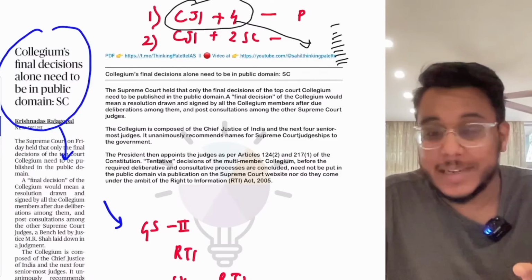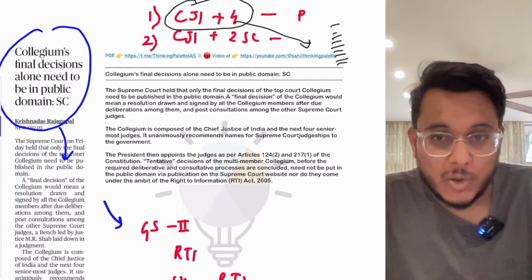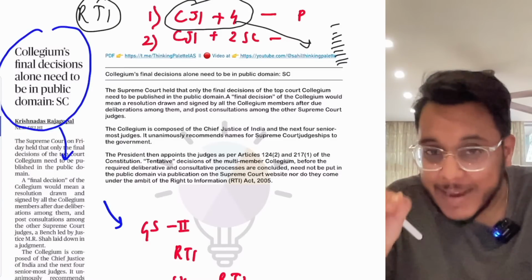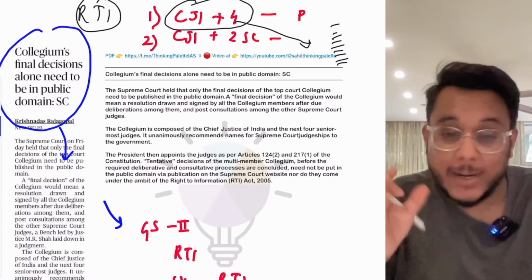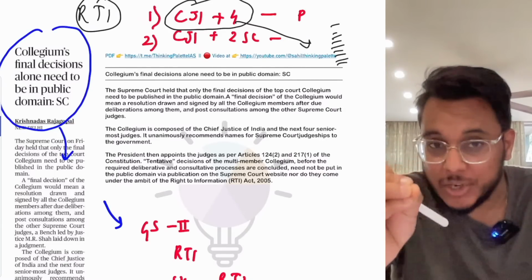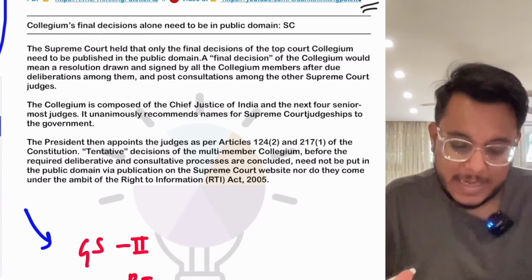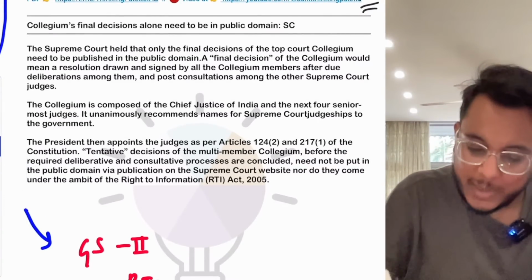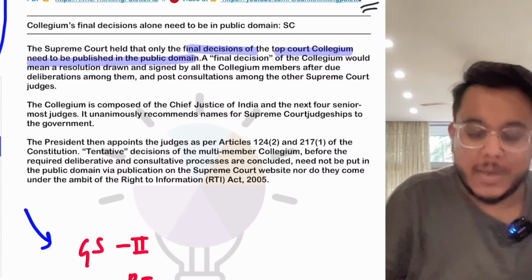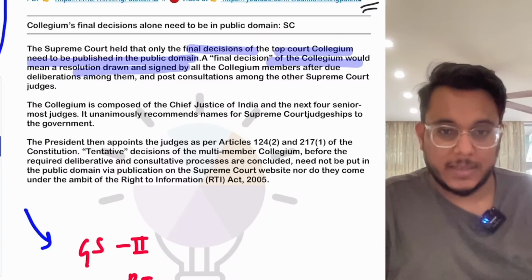Now it has been provided that the discussions that were made while this particular deliberation is going on are not to be kept in the public domain. Okay, only the final decision is to be kept in the public domain, and only on that particular decision can information be asked under the RTI, the Right to Information Act. Understand this particular thing. The article is saying, the Supreme Court has held that only the final decision of the top court collegium needs to be published in the public domain. A final decision would mean a resolution that has been drawn finally. Is it clear or not?